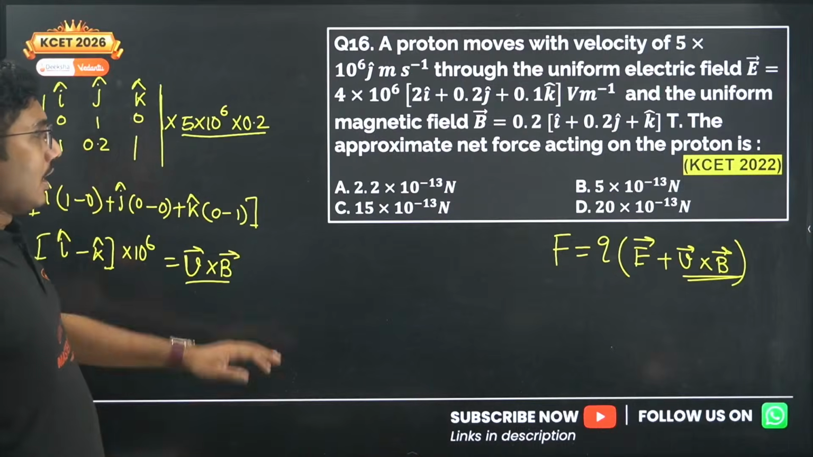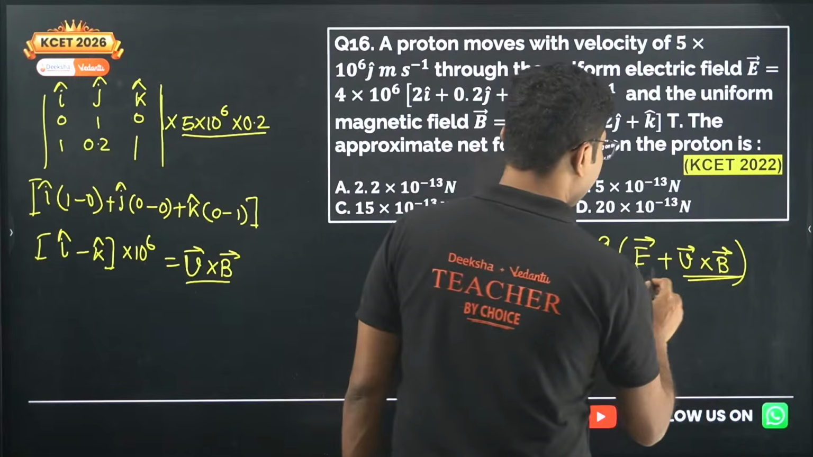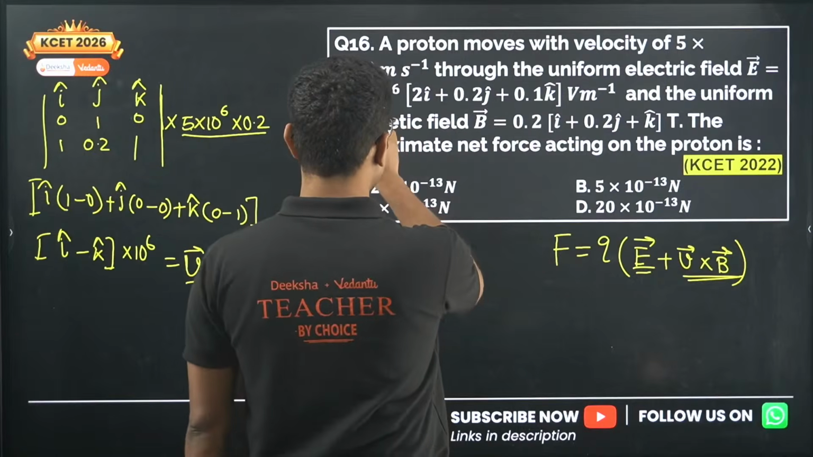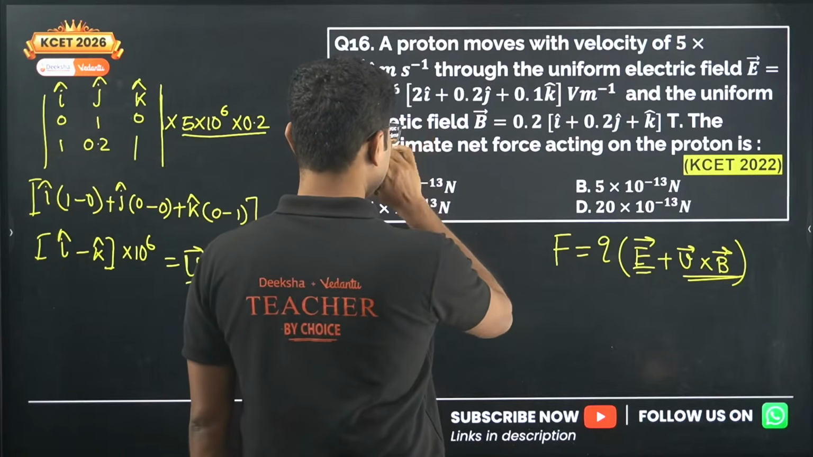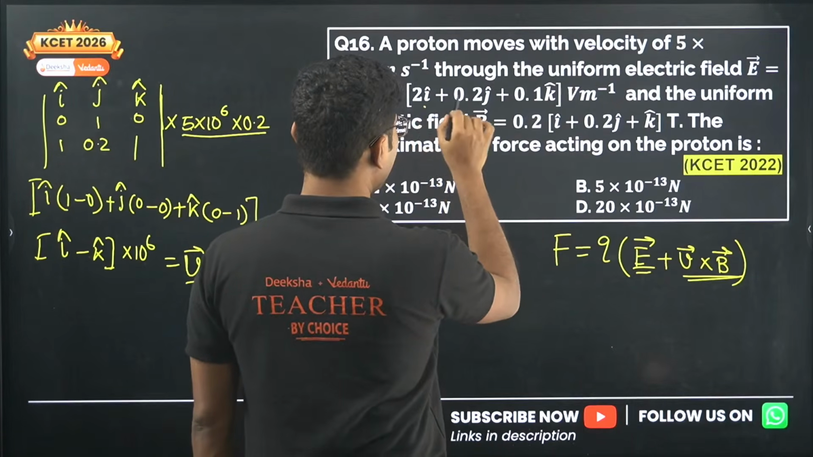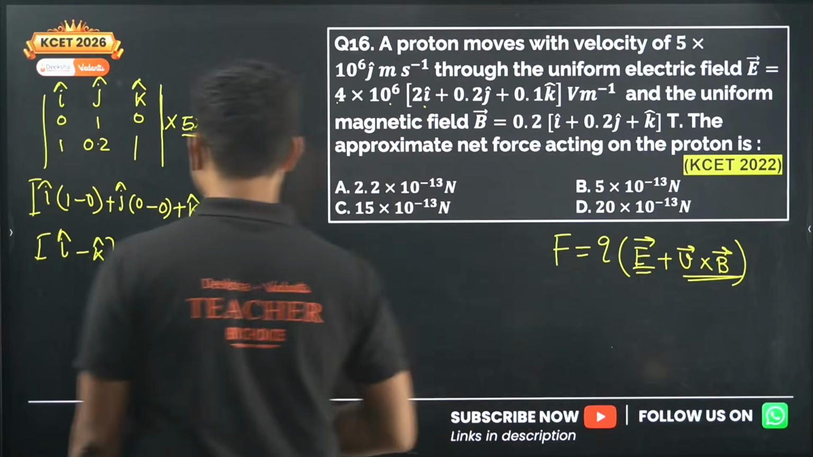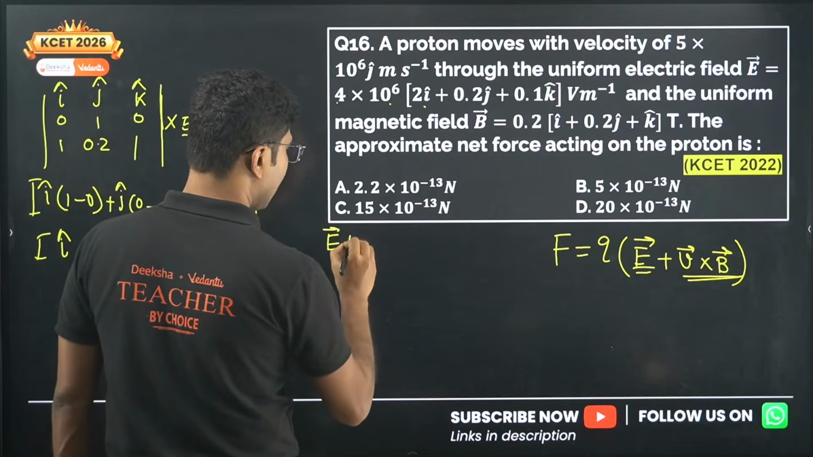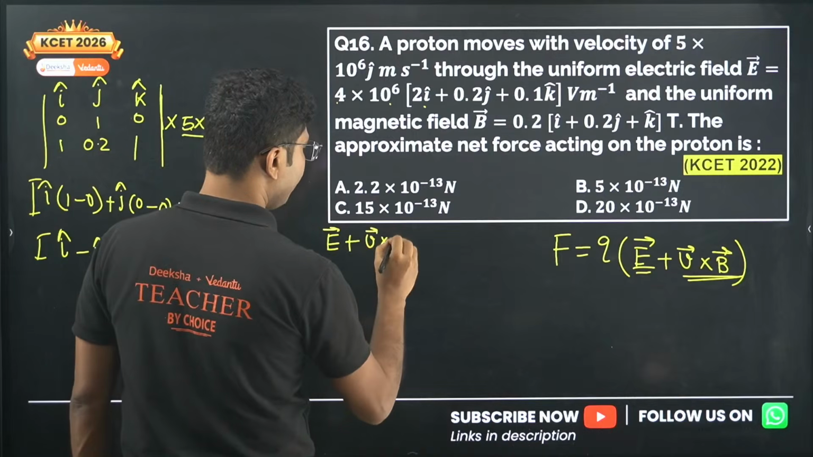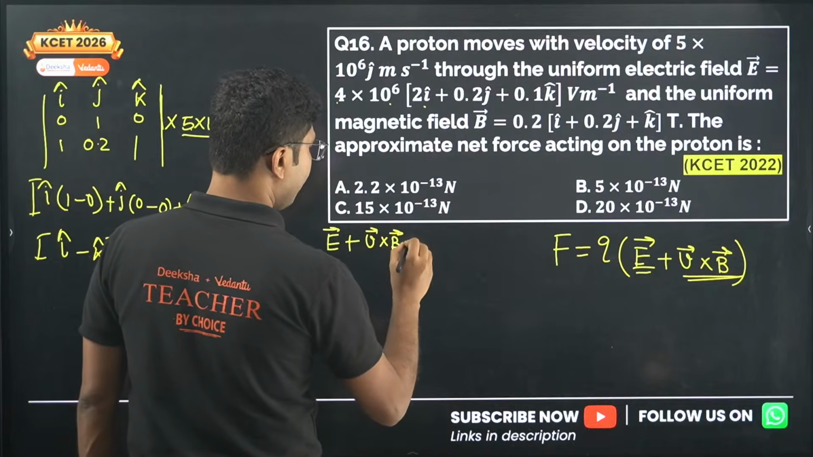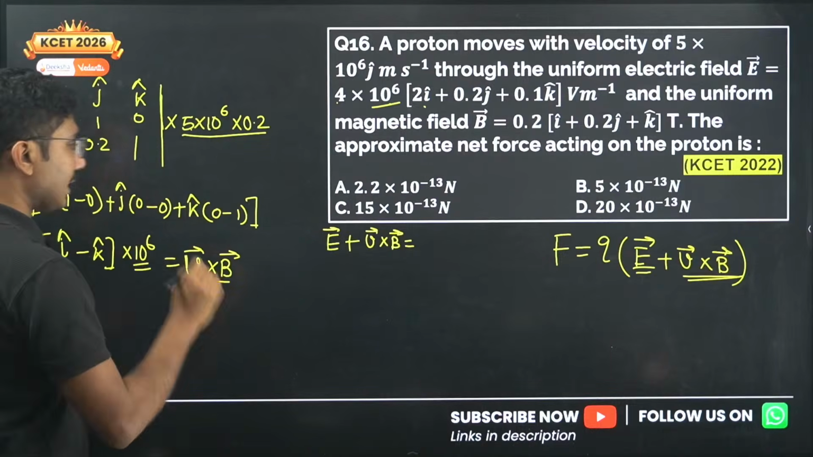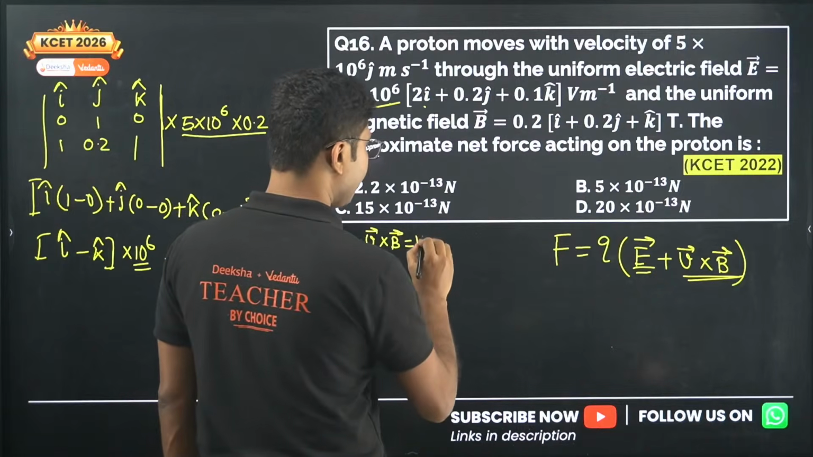Okay. Now we have to add this value with our electric field vector. So what is the electric field vector? Electric field vector is 4 into 10 to the power of 6 I cap, 0.2 J cap plus 0.1 K cap. So we will do this now. So E vector plus V cross B vector. Okay. Now as you can see, 10 to the power of 6 is here, 10 to the power of 6 is here as well. So 10 to the power of 6 will be common.